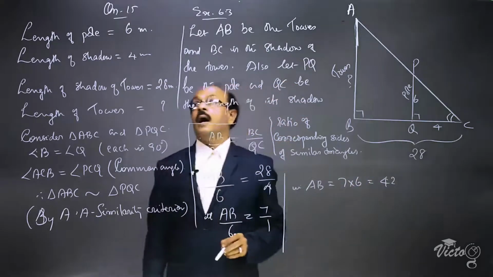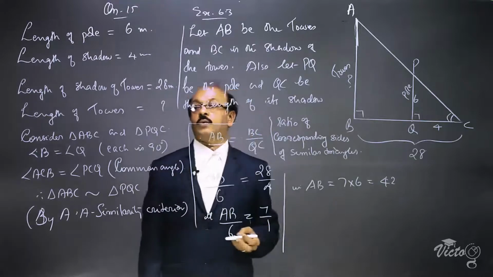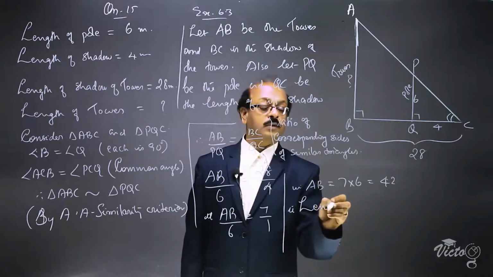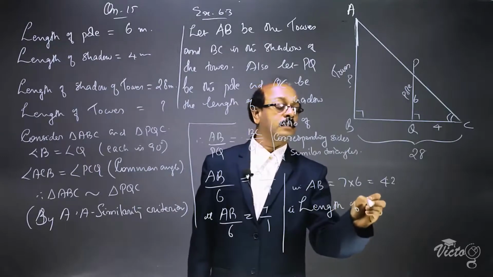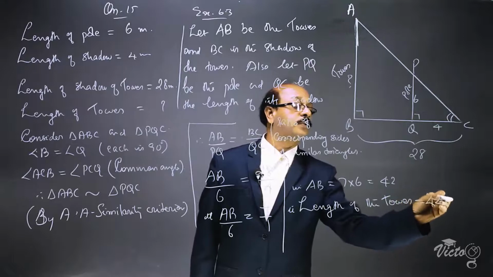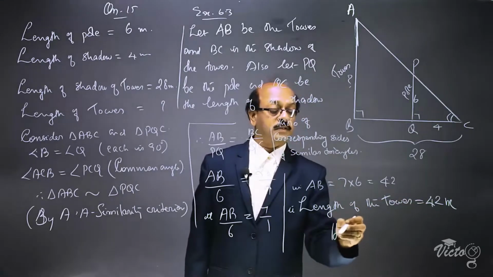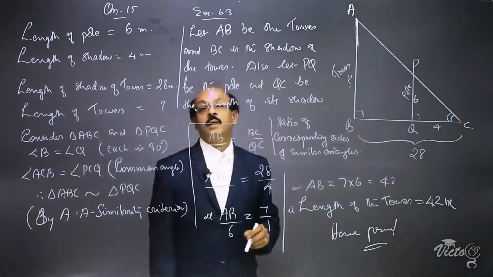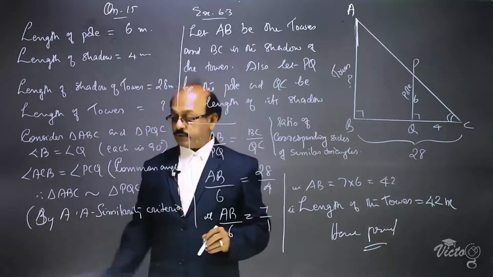That is, the length of the tower is equal to 42 meters. Hence, proved. We are obtaining the length of the tower as 42 meters.